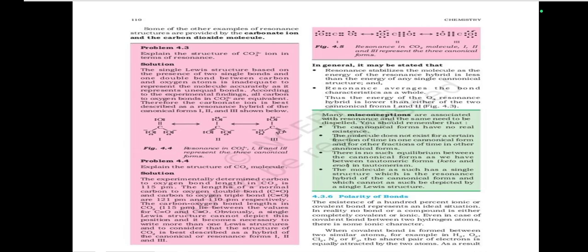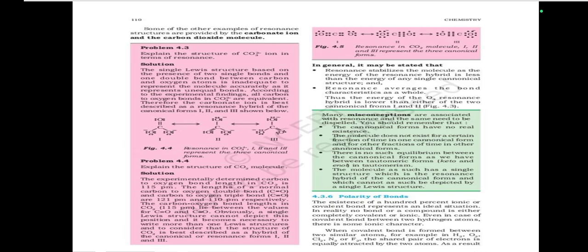Problem 4.4: Explain the structure of the CO2 molecule. Solution: The experimentally determined carbon to oxygen bond length in CO2 is 115 pm. The lengths of the normal carbon to oxygen double bond and carbon to oxygen triple bond are 121 pm and 110 pm respectively.